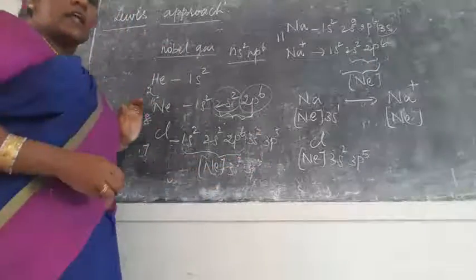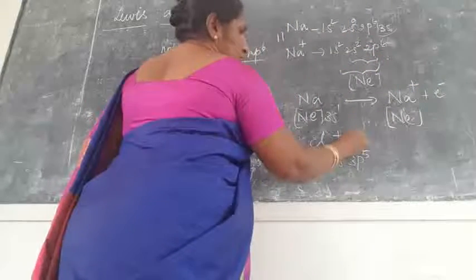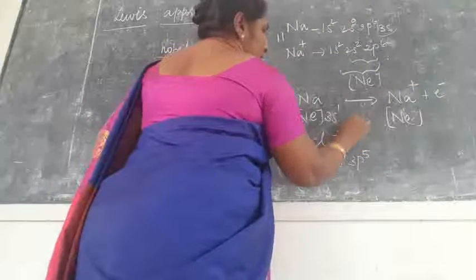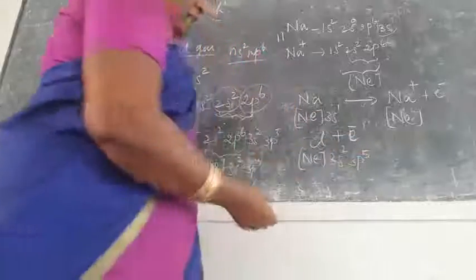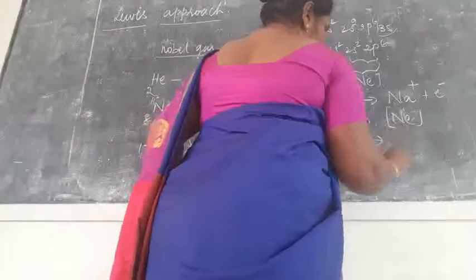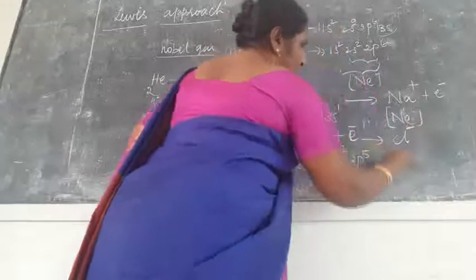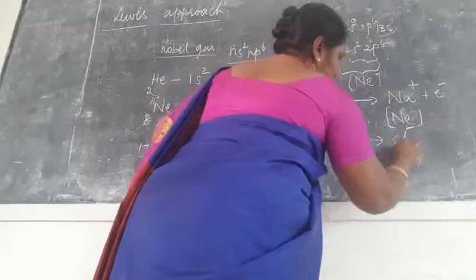So chlorine gains one electron. When it gains one electron, what happens? It becomes 3p6. It contains the argon configuration, that is Cl minus. It will become the argon configuration.